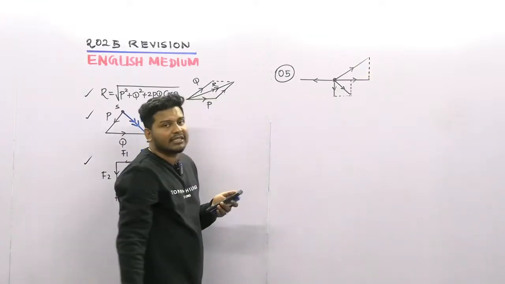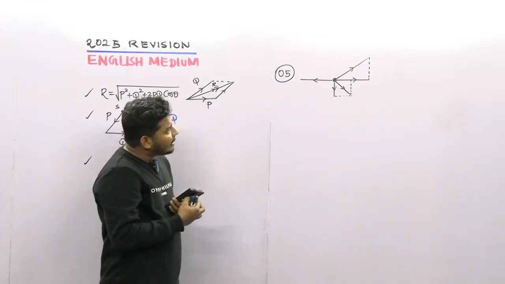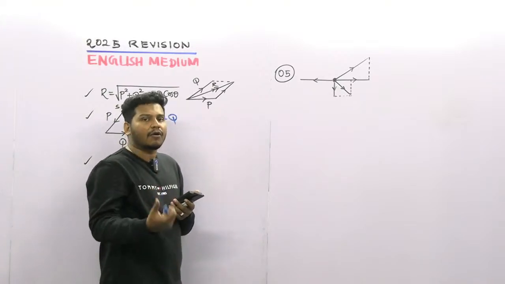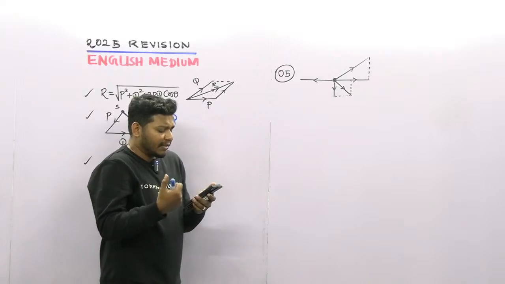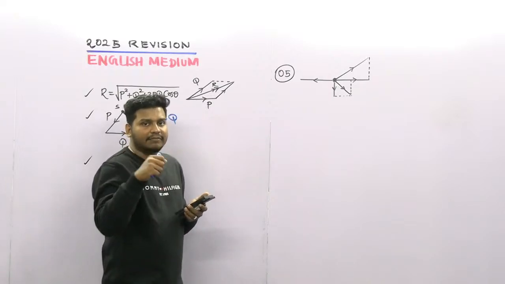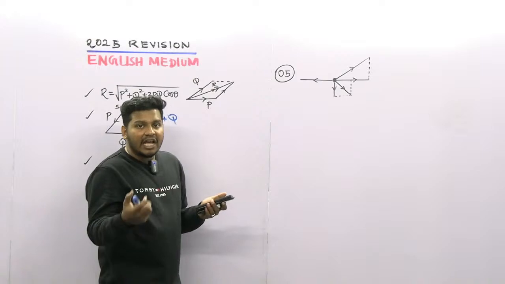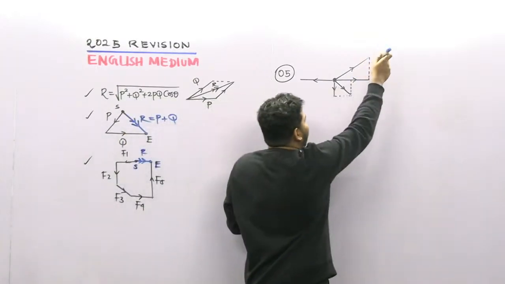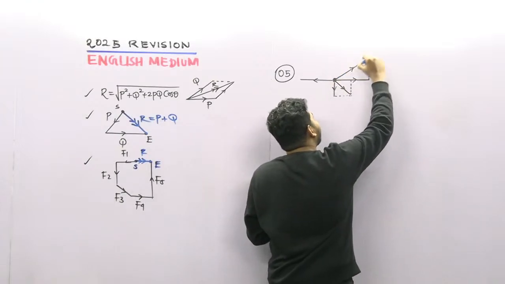In this set of forces, getting the resultant of this system is very easy. We can easily resolve the forces. For this one, look at this one.